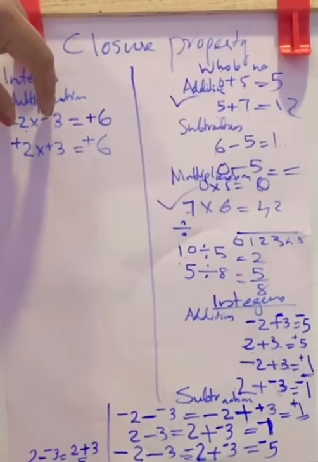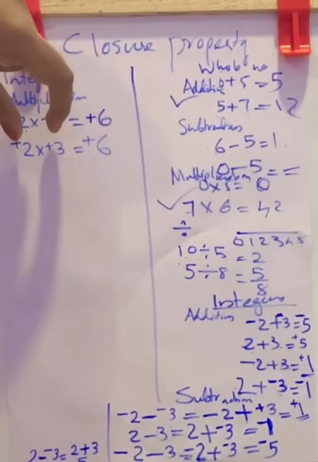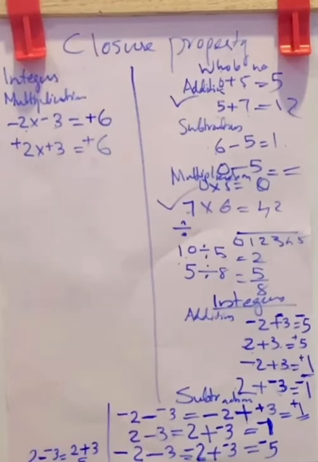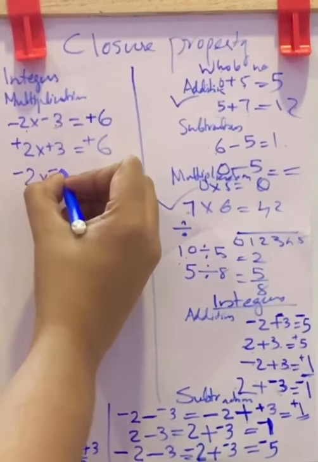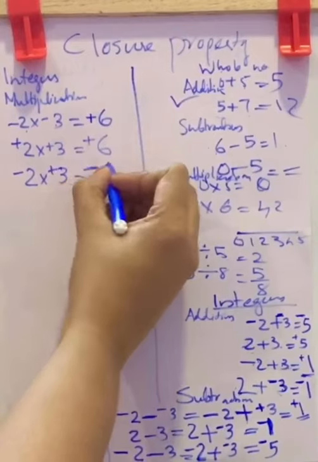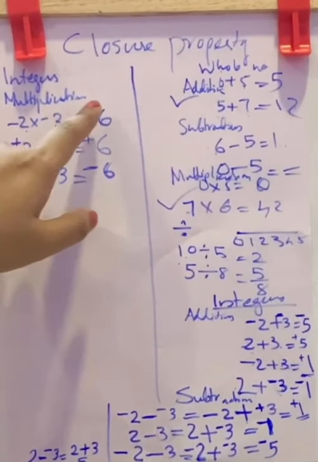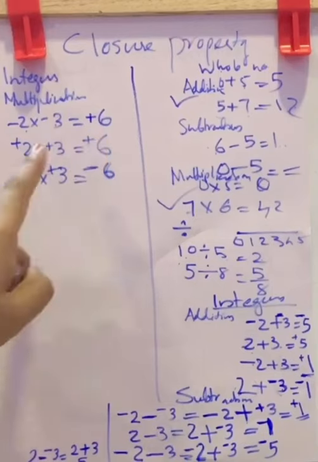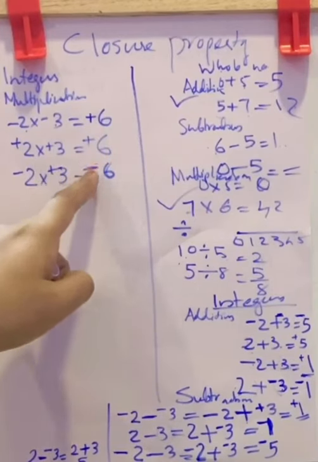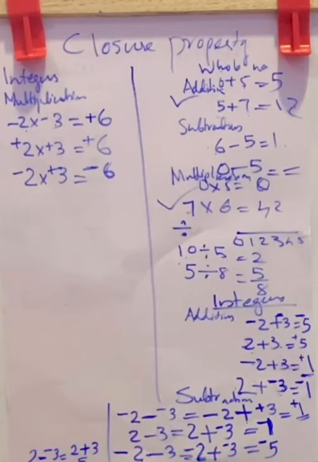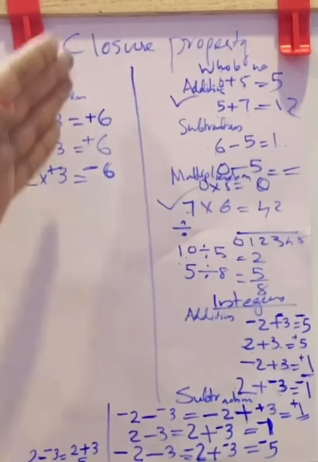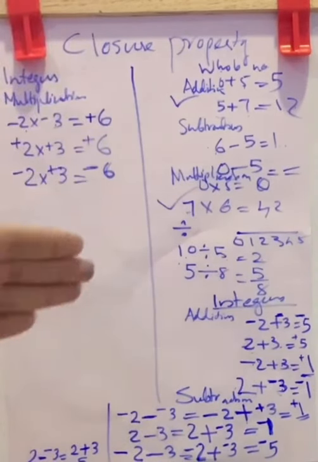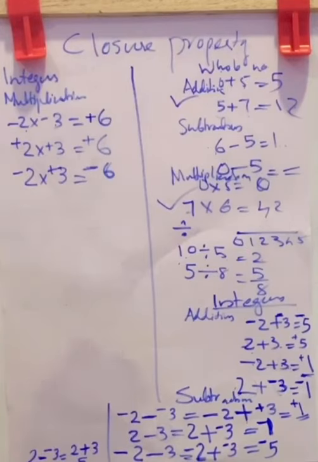Now if both are positive, again the result will be positive. If signs are both negative, the result is positive. If signs are both positive also, the result will be positive. Now when will we get the result as negative? If one number is negative and the other is positive, the result will be negative. So negative into negative, positive. Positive into positive also positive. But negative into positive, the result is negative. Now check, in case of multiplication, you are multiplying two integers, but the result or the product is always an integer. So you can say, in the case of multiplication, integers are closed.